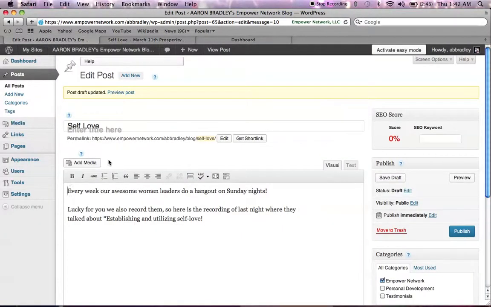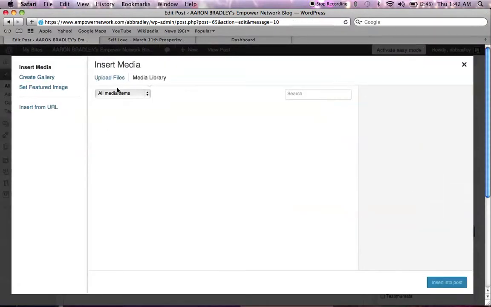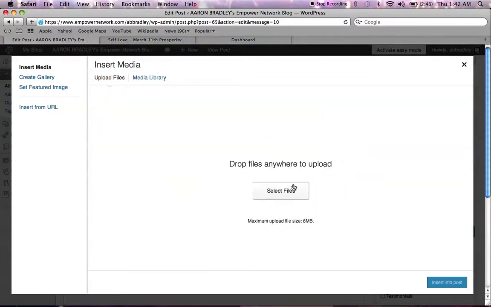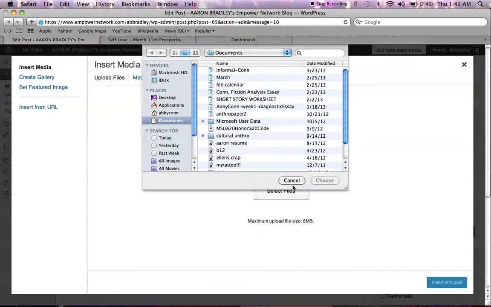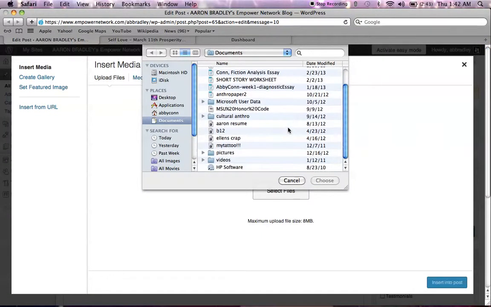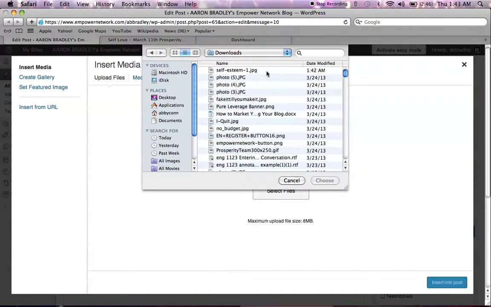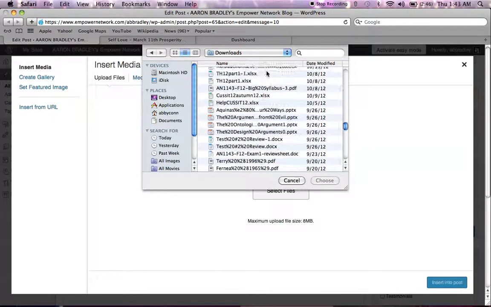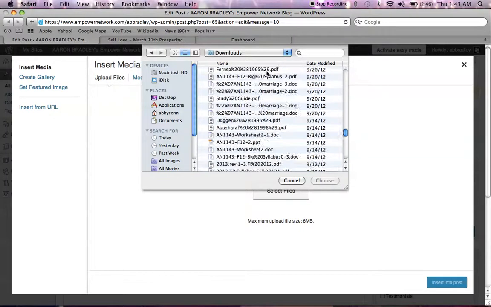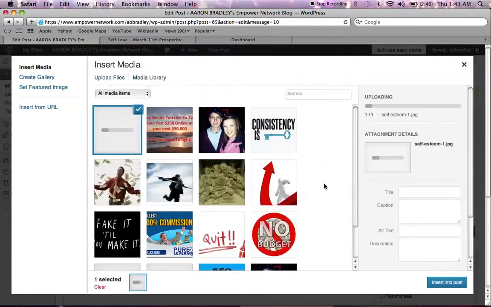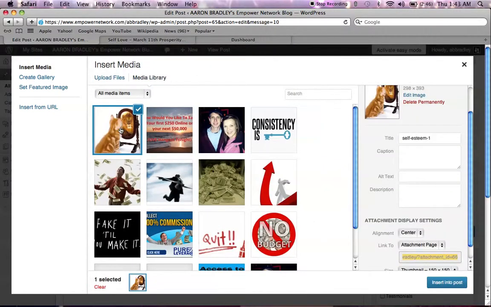Now what you're going to do here is click on add media, and it hasn't been uploaded yet, so we're going to click on upload files. We're going to just click select files right here, and let's see here, we're going to scroll on down into downloads. Where did it store? It's going to be this one right here. Alright, and you should see it pop up, and there it is right there.